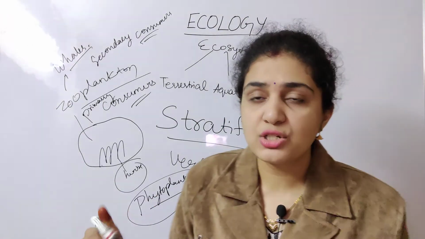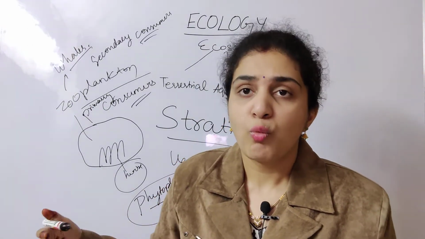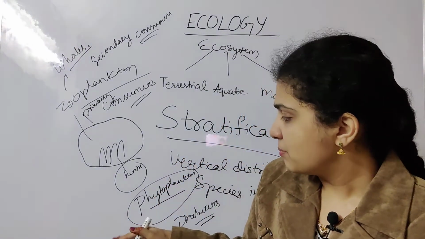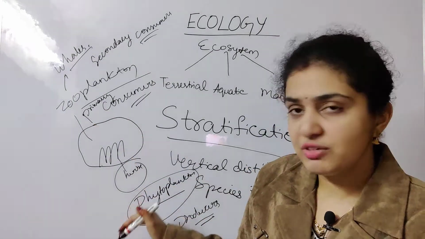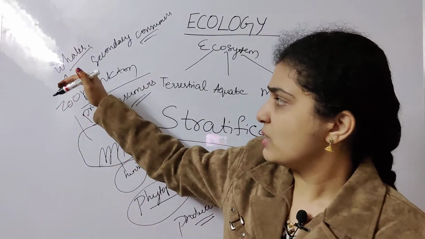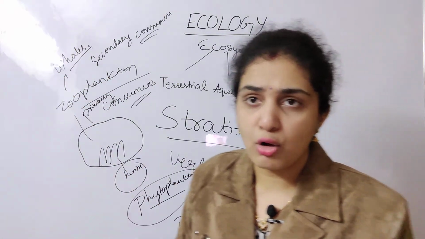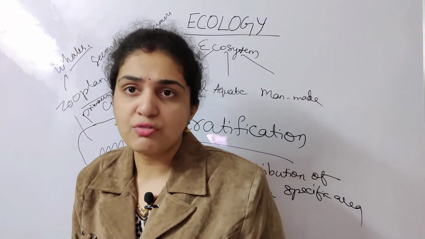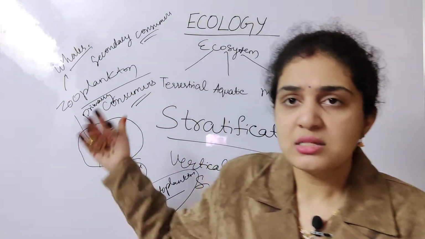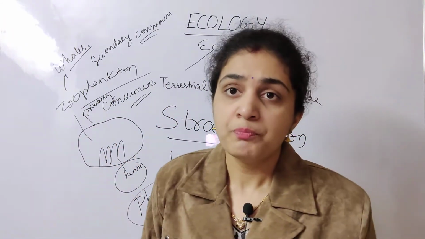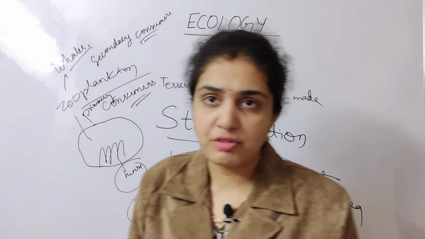And here the energy is also transferred from one place to another. Zooplanktons will feed on phytoplanktons, and these whales will feed on zooplanktons. Like that, it follows an order and the energy is transferred from one place to another. This transfer of energy is only one component of the ecosystem.